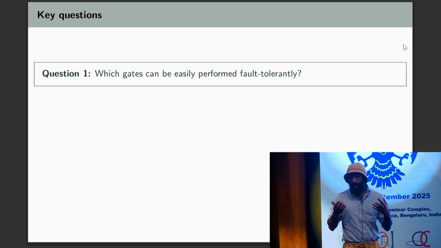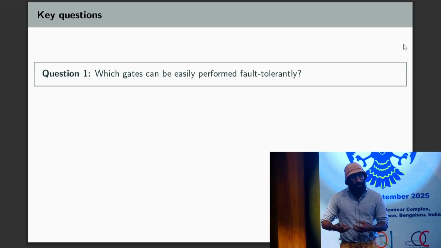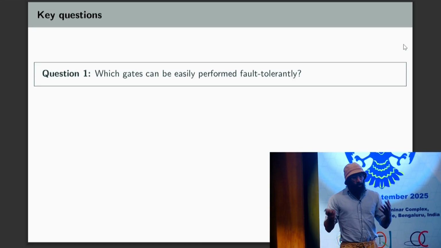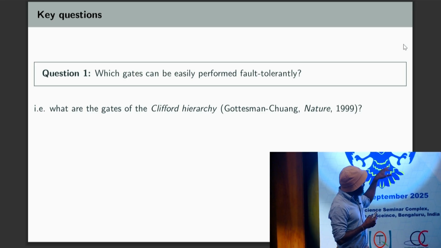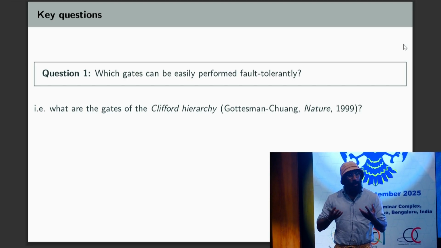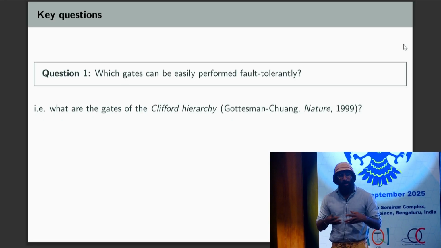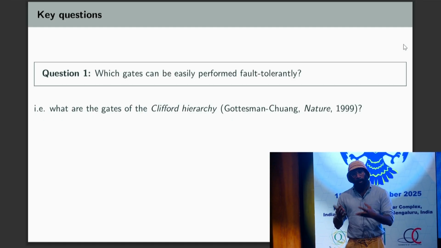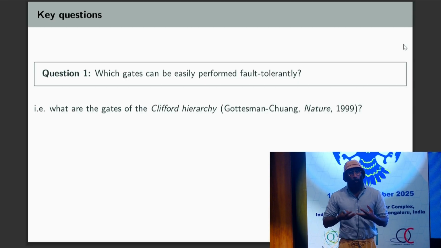Some gates we can do approximately, but some gates we can do directly, some gates we can do perfectly. So the elementary building blocks of quantum fault tolerance, this is the big question, is really just a high level, plain English way of saying: the specific mathematical question we're going to be answering is, what are the gates of the Clifford hierarchy? Hayata mentioned it, but if you don't know what the Clifford hierarchy is, I'm going to go into a lot more detail about it and why it's important.